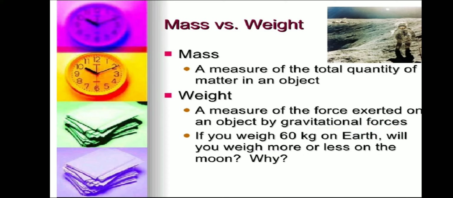If you weigh 60 kg on Earth, will you weigh more or less on the moon? You will weigh less on the moon.